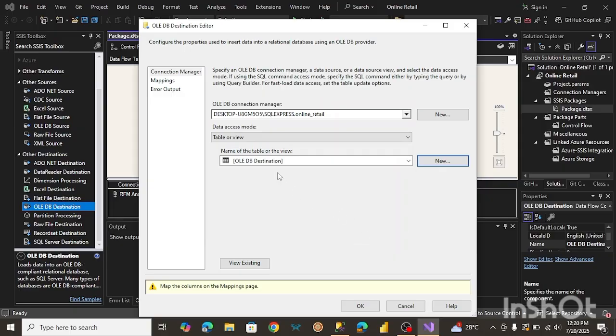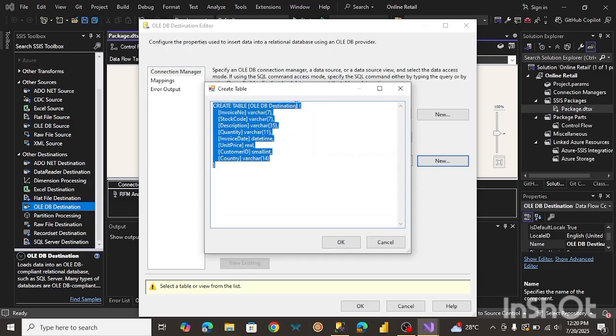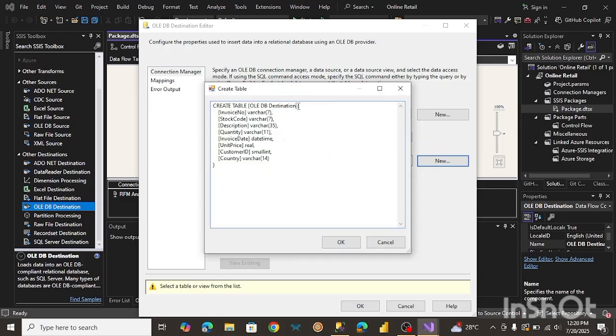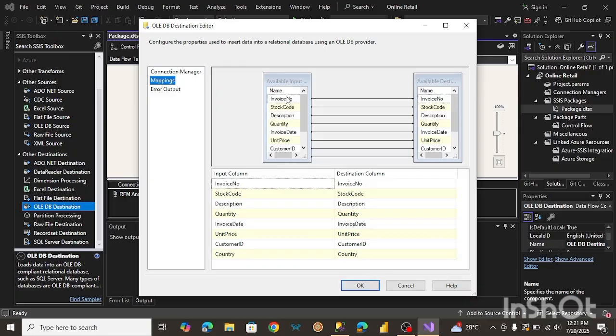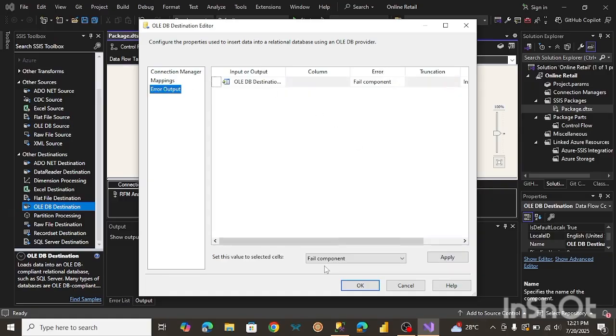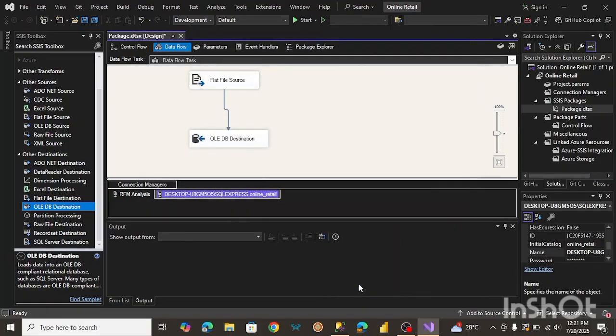All right. So here's the name of our table. I think we can make some changes. Let's change the name of our table to online retail. All right. So let me click on OK. And now I think we're pretty much good here. Let's check the mappings just to see if it's connecting the right way. Yeah, I think we're good here. Error output. All right, let's just click on OK. I think we're pretty much good.